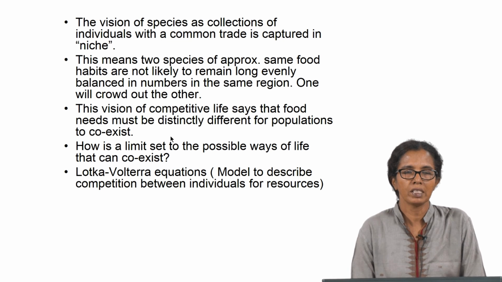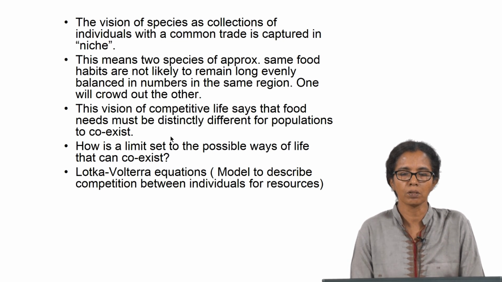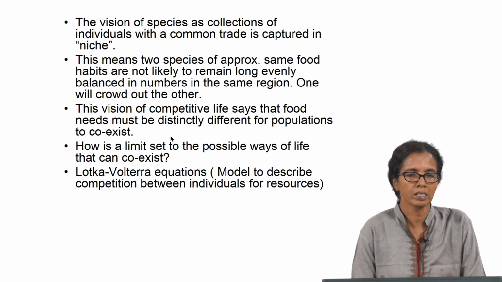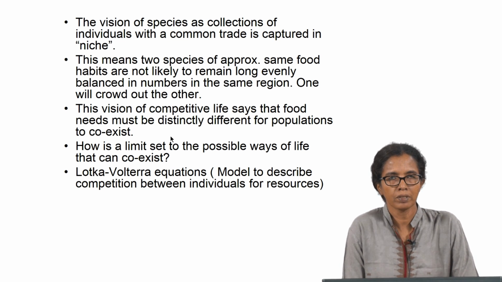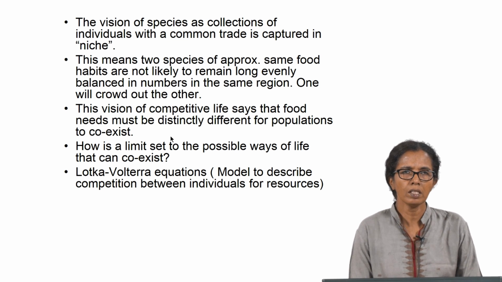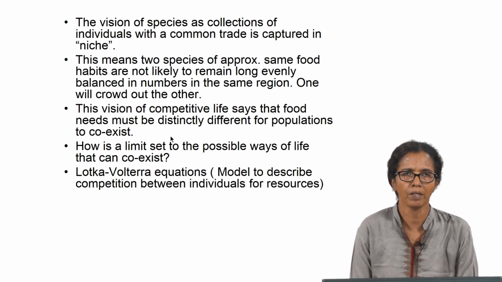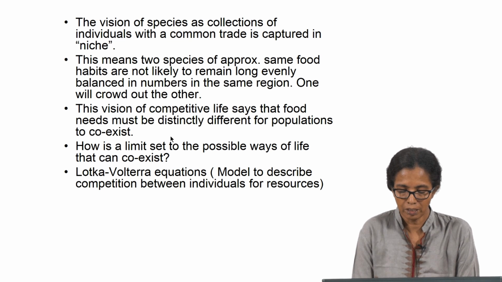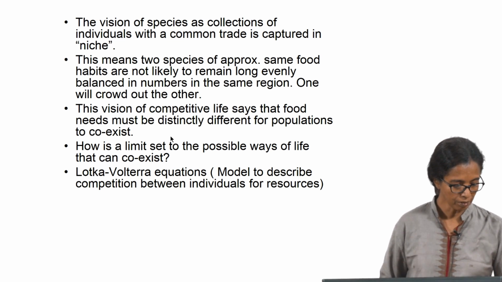The vision of competitive life says that food needs must be distinctly different for populations to coexist. Otherwise, both populations will start to compete for the same food source, and one of them will outnumber the other one. So, how is the limit set to this possible way of life that can coexist? There are various ways in which this can be modeled, which we will be discussing later.